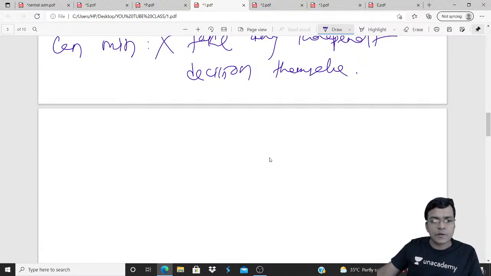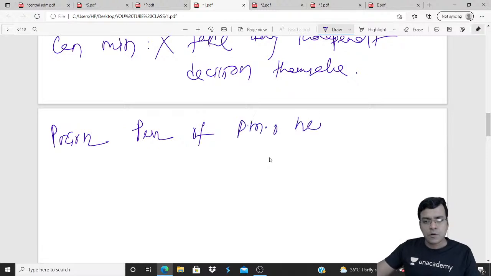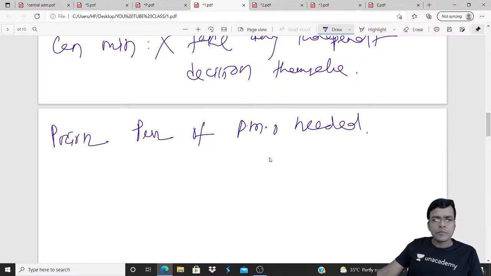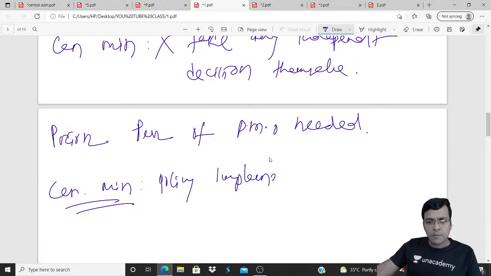For any decision, the prior permission of the PMO is needed. So the central ministries only become a mere policy implementer. They cannot take any independent decision, or they cannot form any public policy.